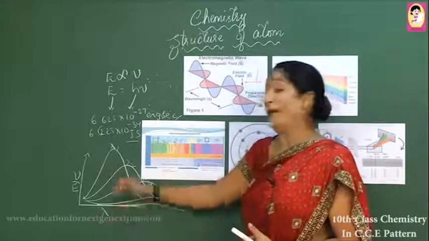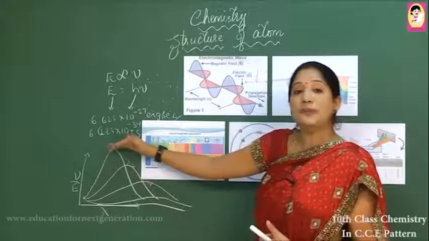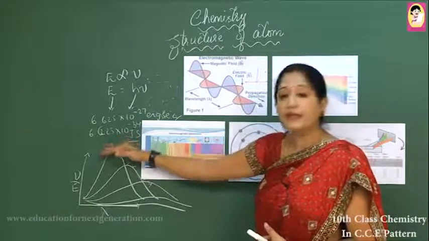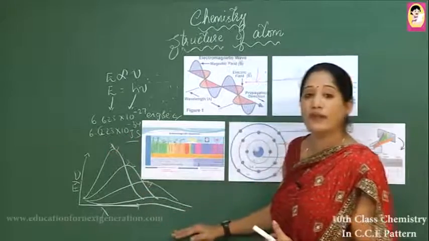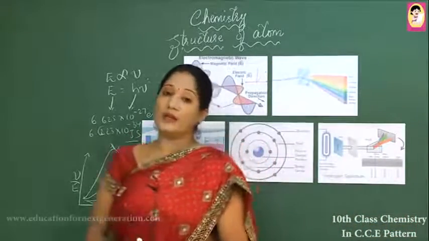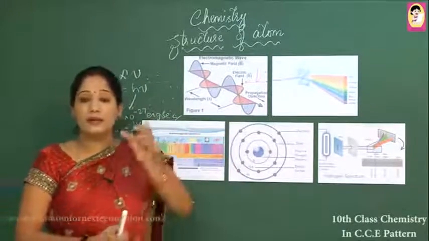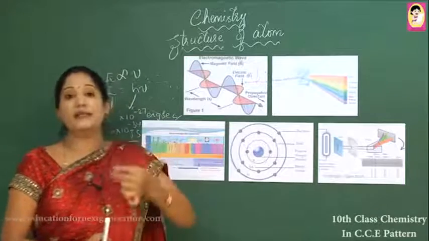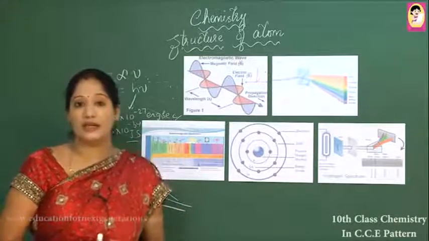The energy absorbed reaches the highest level, the peak of the wave. Then it starts shifting towards the lower wavelength. This is Planck's quantum theory. Any object will burn only to the extent to which it has the capacity of gaining energy.